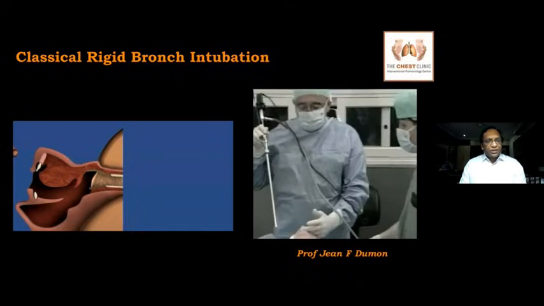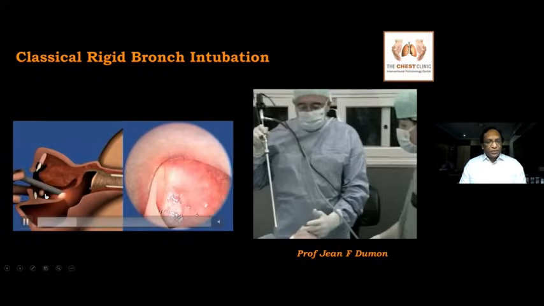This is a classical rigid bronchoscopic technique, performed by Jean-Francois Dumont. I took it from the Broncho Training website. So how do you do it? First, you protect the incisor teeth, the upper teeth, with a finger. Then you pass the rigid bronchoscope straight down.